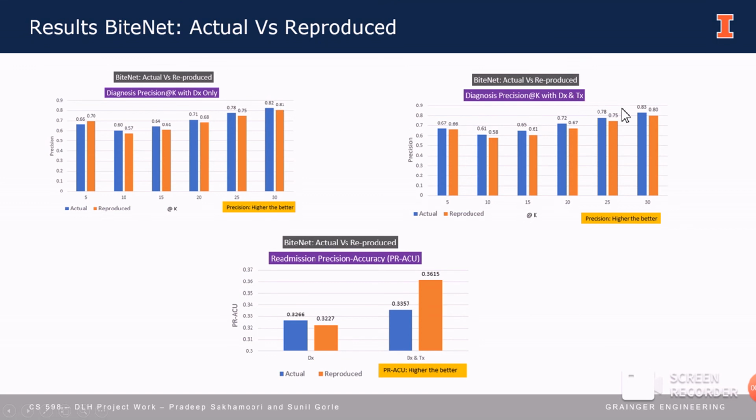Similarly, with DX and TX we are seeing 0.83 actual and 0.80 reproduced for diagnosis precision. Similarly, for the readmission precision accuracy with DX only, we are seeing 0.3266 as the actual number, but we achieved 0.32727, which is very close to the actual number. And similarly for DX and TX, we have achieved much better performance by fine tuning the parameters than the actual published numbers. Yeah, thank you.